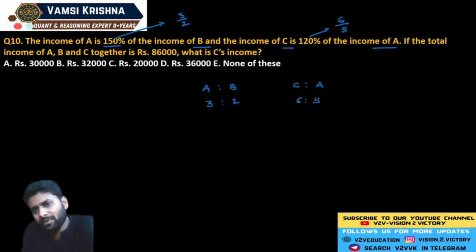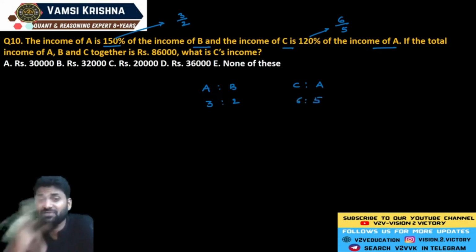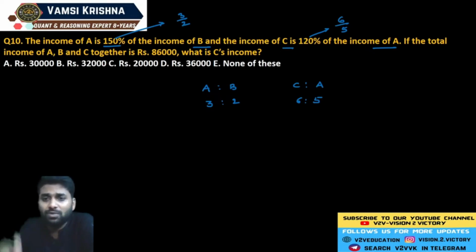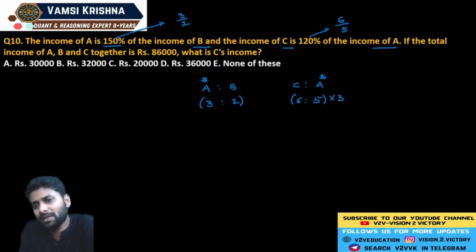Now, this information is related to the mixed ratio concept, which I discussed in the yesterday session. In any mixed ratio, identify the common element. What is the common element here? A is the common element. If A is the common element, we should equate A's position. So what is A's position here? In the first expression, 3 is A's position, in the second expression it is 5. So how can we equate it? You should multiply by 3 times and by 5 times. Now you will get the new AB, 15 is to 10. And you will get a new CA, which is exactly 18 is to 15.